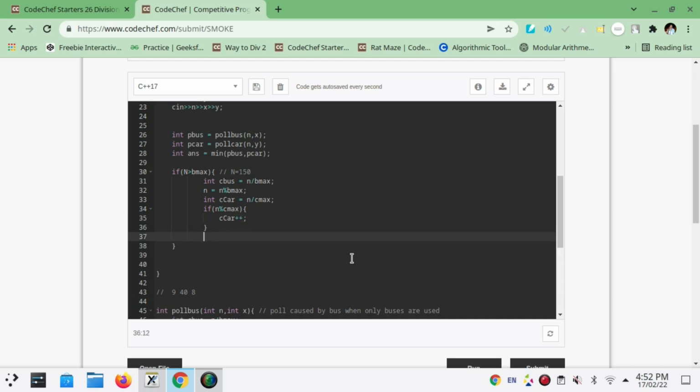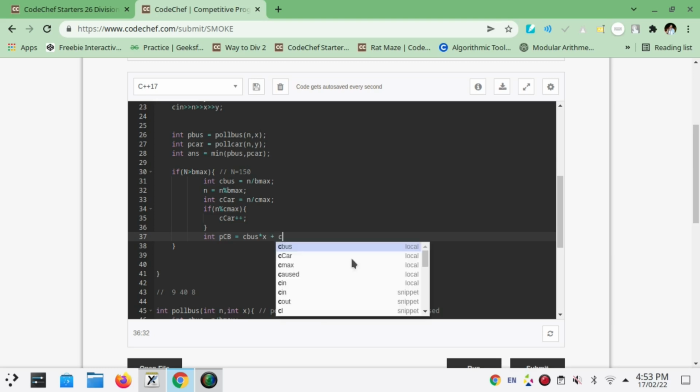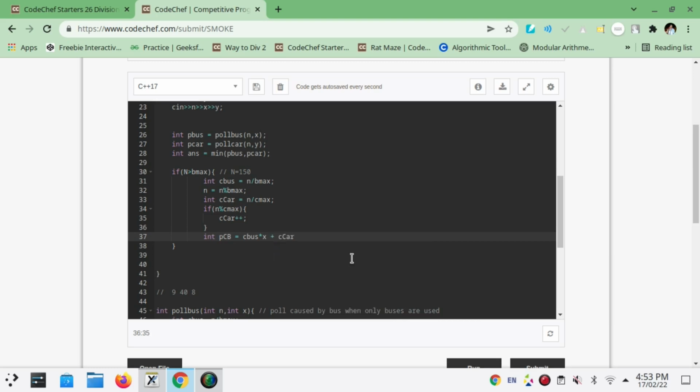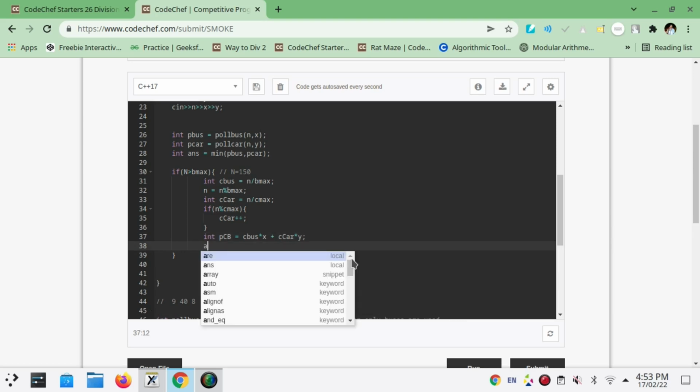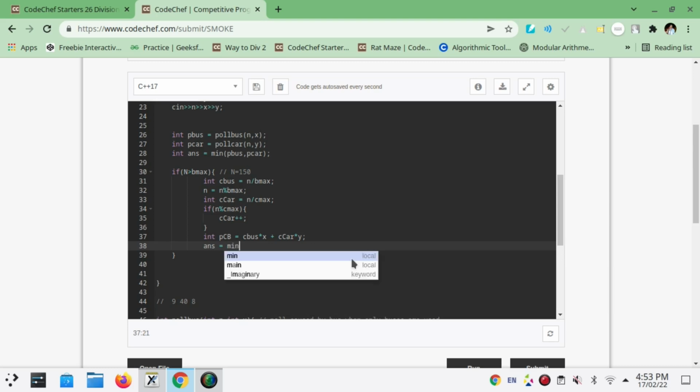Let's represent the pollution of the mixture of cars and buses by PCB. PCB will basically be c bus into x plus c car into y. Now we need to update our answer as the minimum of answer comma PCB.